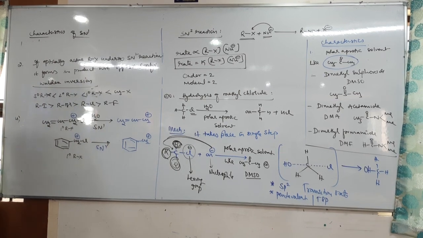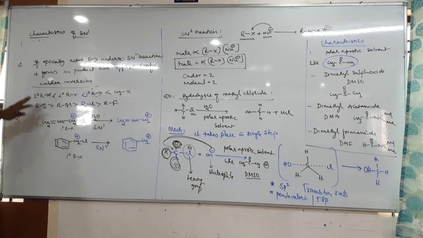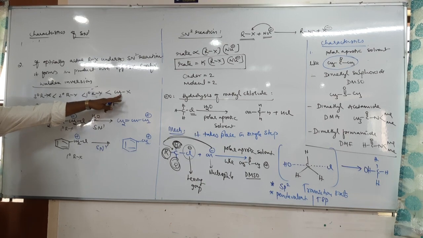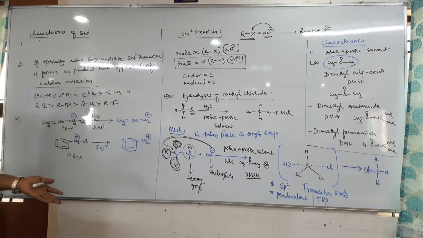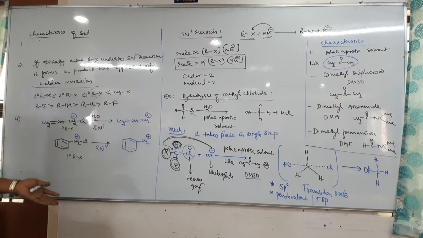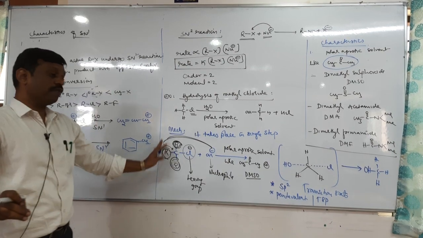Questions are important. So, what is the order of reactivity? Methyl X is more reactive. In methyl X, there are 3 hydrogens, which are smaller in size. Therefore, there will be minimum steric hindrance in methyl X.